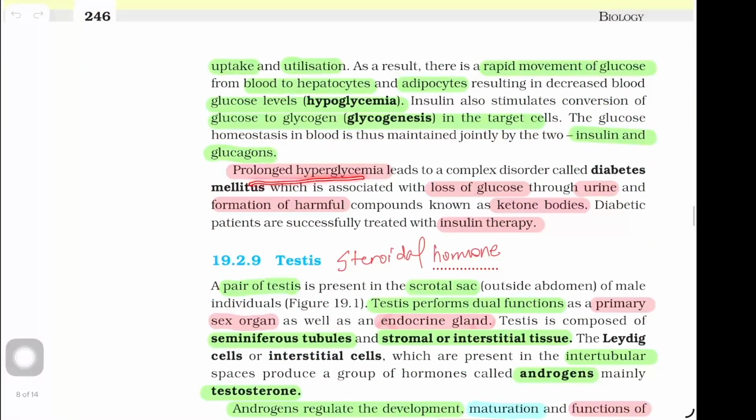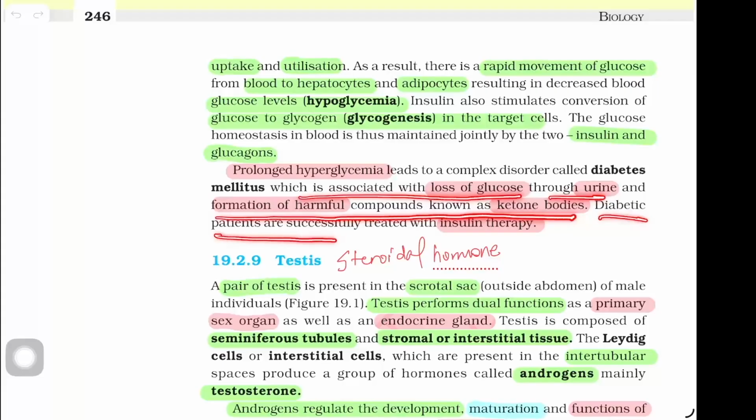Prolonged hyperglycemia leads to a complex disorder called diabetes mellitus, which is associated with the loss of glucose through urine and formation of harmful compounds known as ketone bodies. Diabetic patients are successfully treated with insulin therapy.